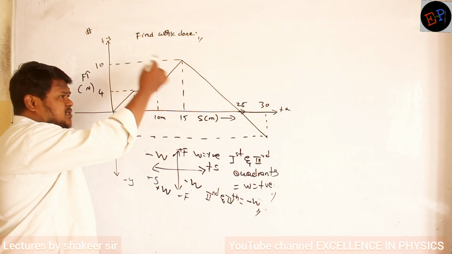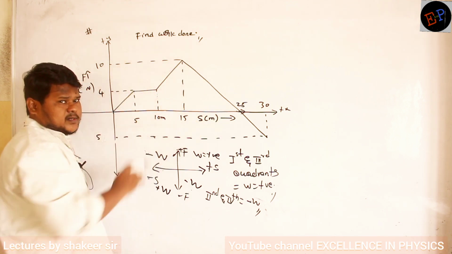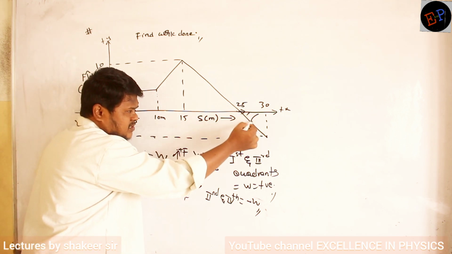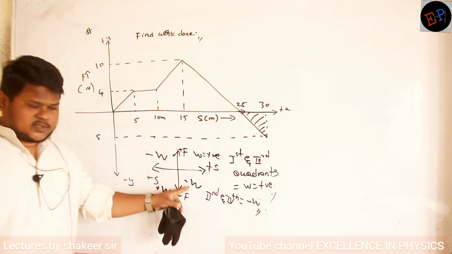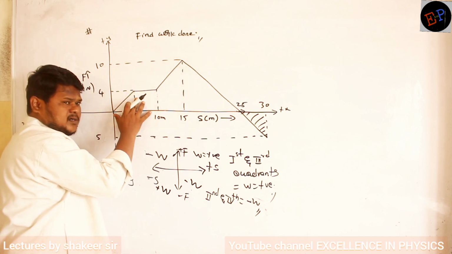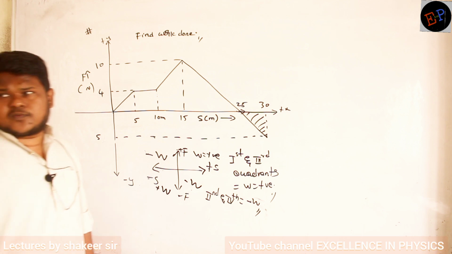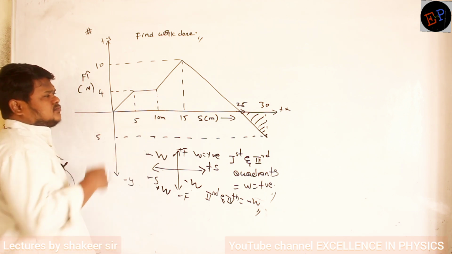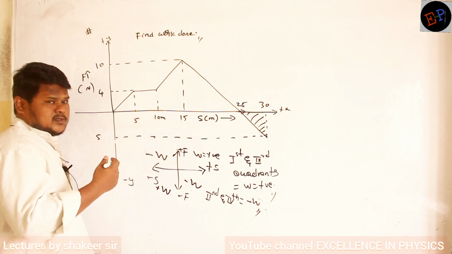Now if you see this graph, from here to here, this total graph is present in the positive quadrant, that is the first quadrant. But what about the area under this graph? This graph is present in the fourth quadrant. So that work done will be negative. So first of all, calculate this total work done. From this total work done, you remove this work done. Then you will get the net work done. Fine. Now let us divide this figure into some parts where we know their shapes.